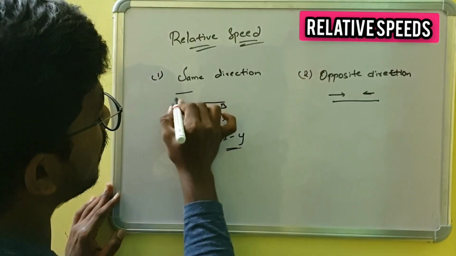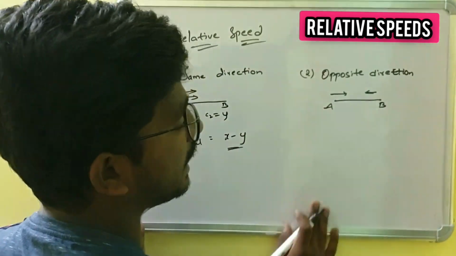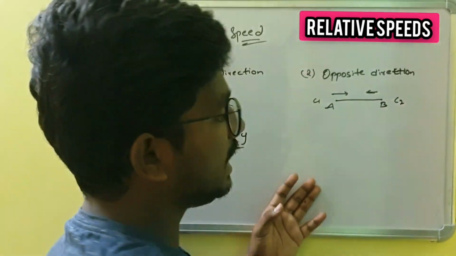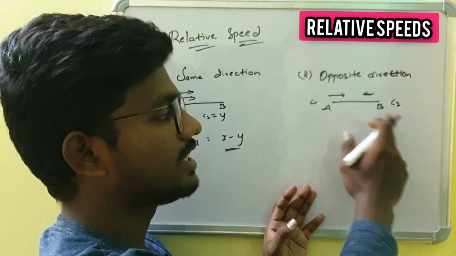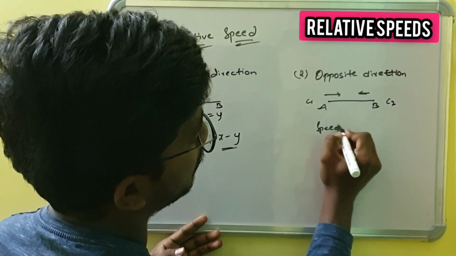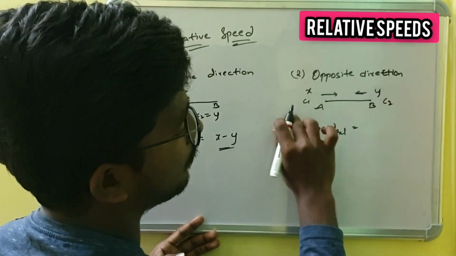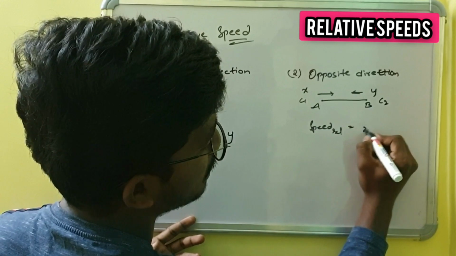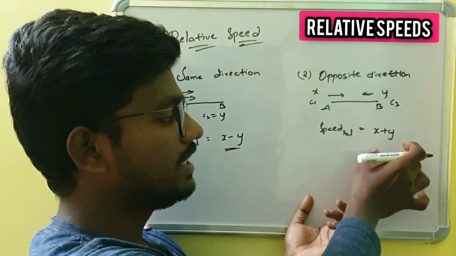What about the case when those two are moving in the opposite direction? In the previous case we took the same direction. In this case the two cars are moving in the opposite direction. It means car 1 is starting from point A and car 2 is starting from point B, and car 2 is approaching point A and car 1 is approaching point B. Let us take the speed of car 1 as x and car 2 as y. Then the relative speed of those two cars is x plus y. In this case we have to add the speeds of the cars.